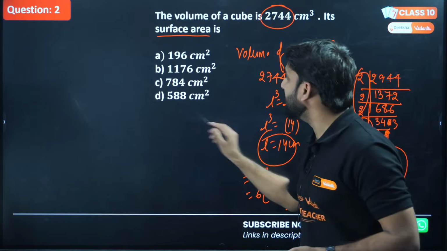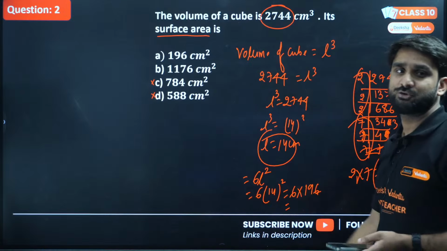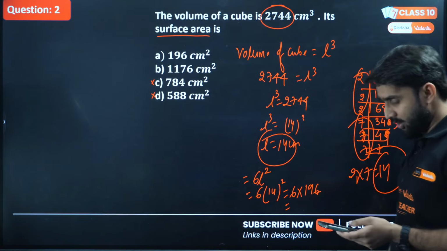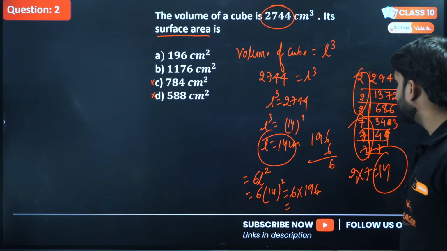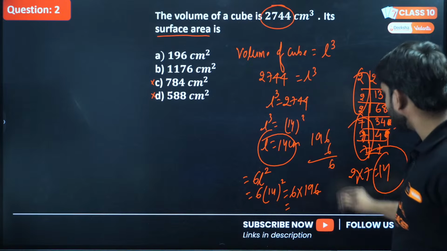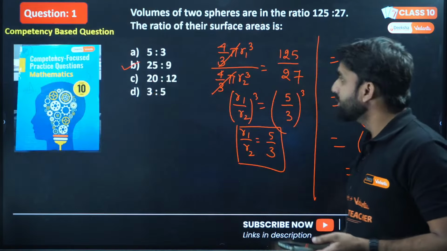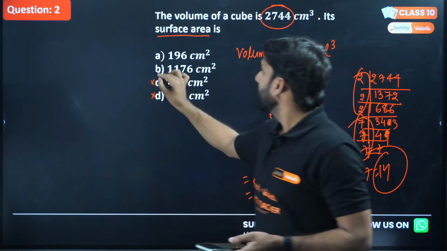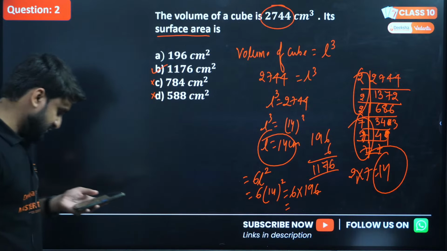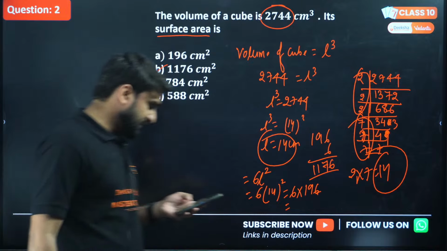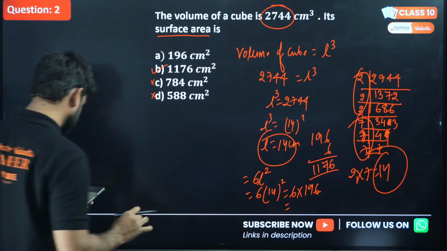So it implies that these two options will be incorrect. We cannot consider these two options because the ones digit is 6 here. So we have to multiply 196 by 6. The answer will be 6, 18, 17 will be, and this will be 11, 1176 centimeter square. Whoever answered B, wow, Chintu and Aditya, you both answered correctly. Yes, of course, 1176 centimeter square will be the answer.